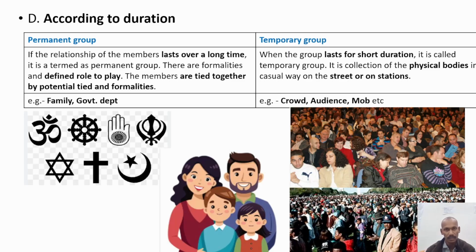If you have cracked an exam and entered the government department, you will live there, you will work there for a long amount of time. Family, you are born in the family and you will be connected to that family and will be obliged to live with them, work for them for a long amount of time. That is why it is called a permanent group. And an example of a temporary group is a crowd, audience or mob. This is for a short duration only and it is a collection of physical bodies in a casual way on a street or any kind of station. So it is for short duration, and a permanent group is for long duration.